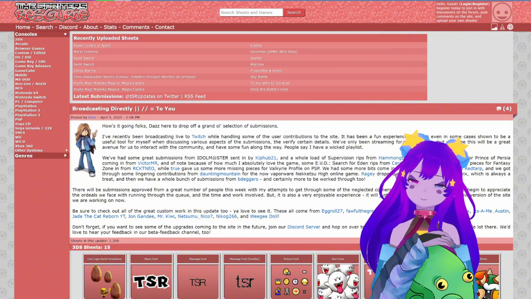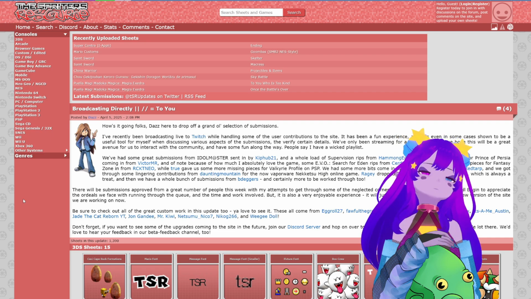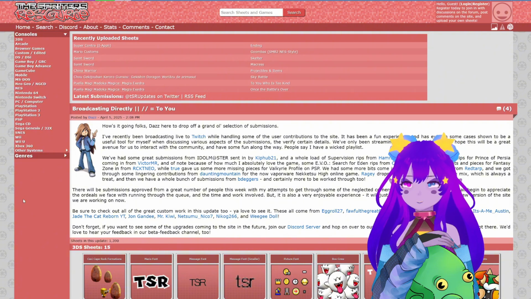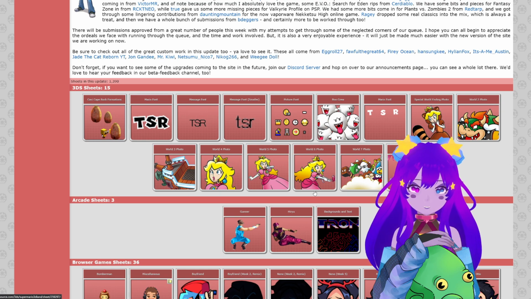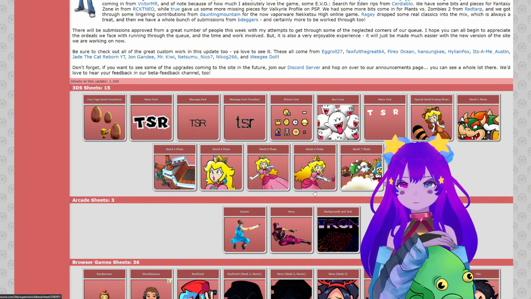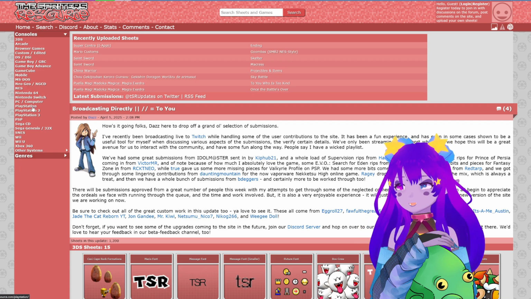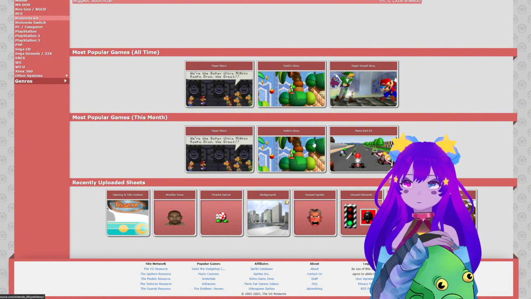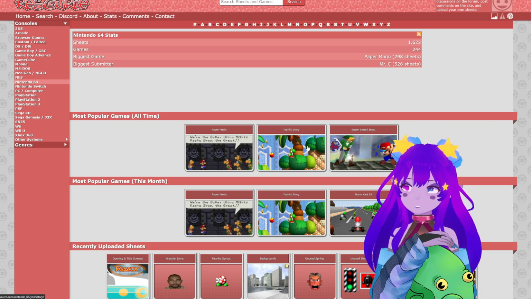And this is the Sprite Resource. It is a wonderful website, and as of saying this, it will be updated soon. It's getting a big overhaul, which I'm excited for, but it seems to me not the case that it's here quite yet. But the Sprite Resource is a place you can go to that has the original assets of different video games. You can see here on the side we have games from 3DS, arcade, mobile, GameCube, all of the above. And if it's on here, you can see it. And what's great about this is for games like us, for pixel art games, it makes for really good references.